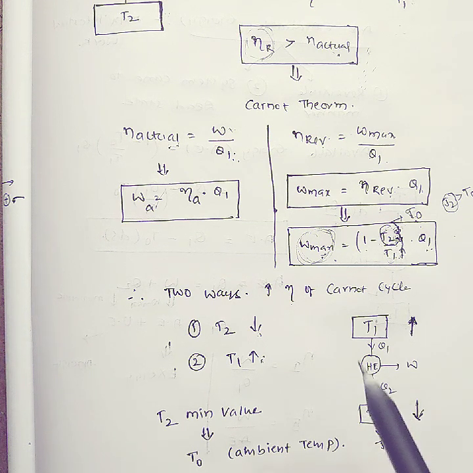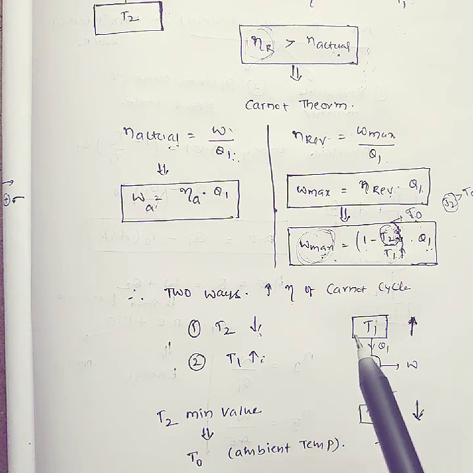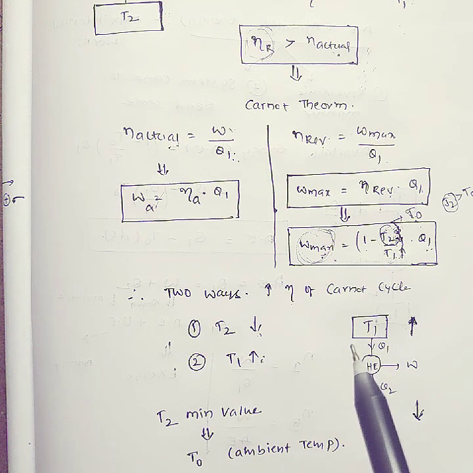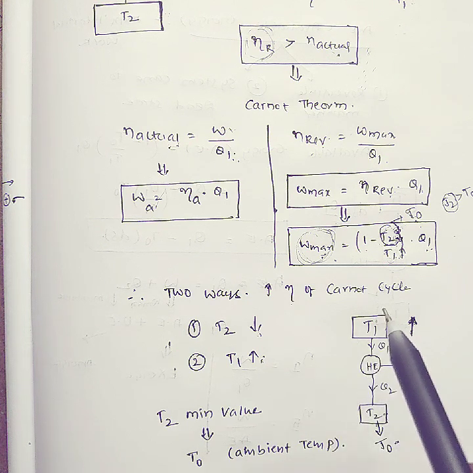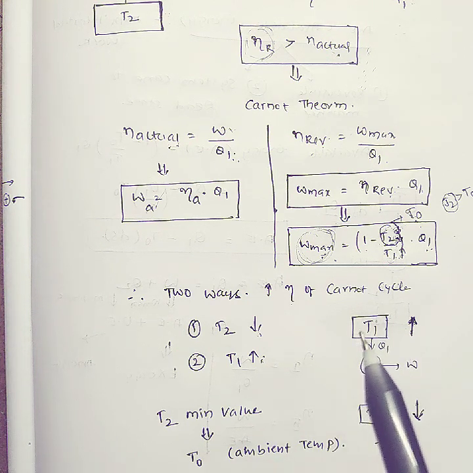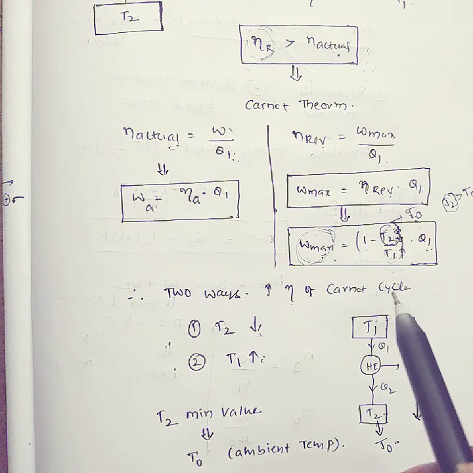Suppose you are writing the GATE exam, and one person got 70 marks. What is the efficiency of that person? That efficiency is 70 by 100, that is 70%. After the examination is over, the person may have made some mistakes. They can rectify that, and they have a chance to increase their score from 70 to 80. Now the person's efficiency will be 80%. Like that, available energy is also like a second law efficiency.